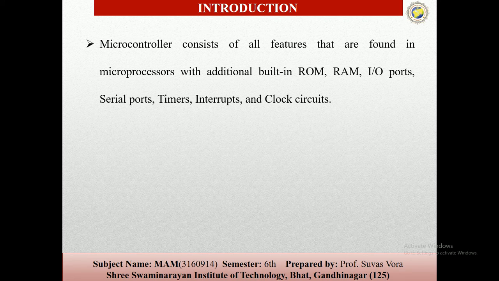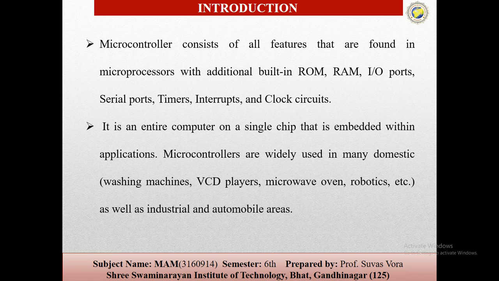So the microcontroller consists of all the features found in a microprocessor, with additional built-in ROM, RAM, input output ports, serial ports, timers, interrupts and clock. It is an entire computer on a single chip for embedded applications, and these controllers are widely used in many domestic, industrial and automobile areas.